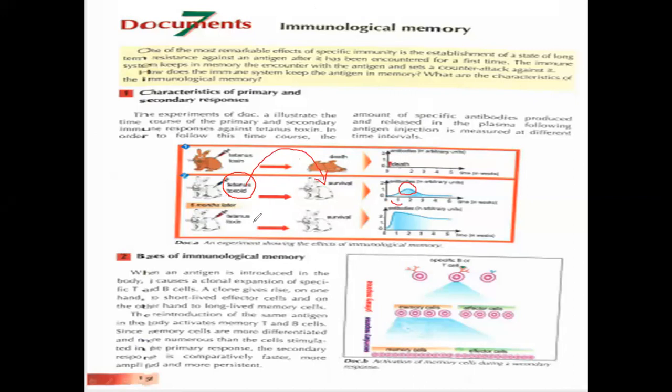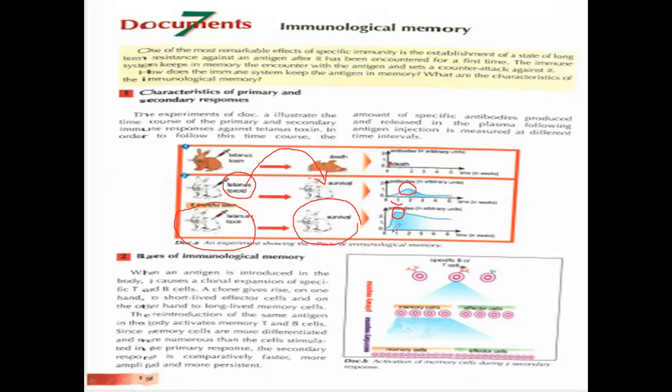However, after the injection of tetanus toxoid 6 months later, so we have injection of tetanus toxoid after 6 months. This tetanus toxin injected after 6 months leads to the survival of the animal. But as you see here, we have an increase in the level of the antibodies up to a higher level. It increases to about 2 AU after less than 1 week, after half a week.